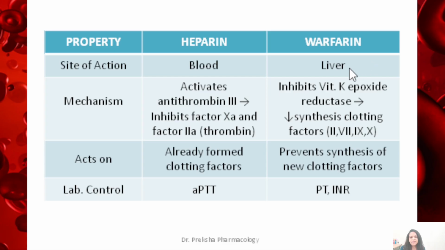While warfarin acts in the liver, it inhibits the vitamin K epoxide reductase enzyme and decreases the synthesis of clotting factors 2, 7, 9 and 10, and apart from this it also inhibits protein C and S synthesis. Warfarin prevents the synthesis of new clotting factors, and that is the reason it takes time to develop its effect. Heparin is monitored by aPTT while warfarin is monitored by prothrombin time, the international normalized ratio.